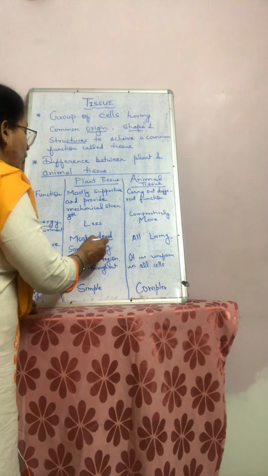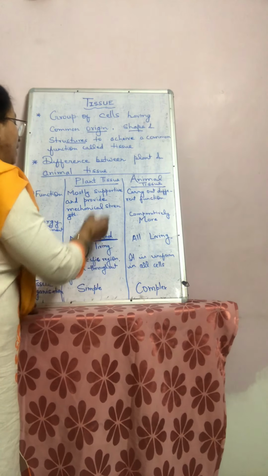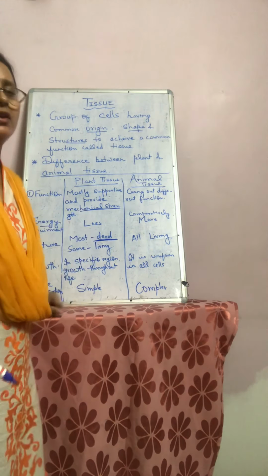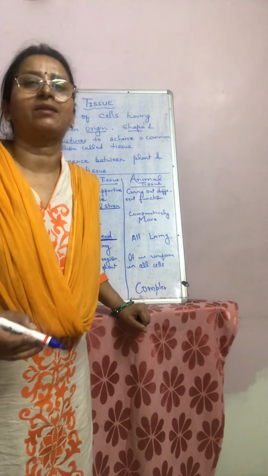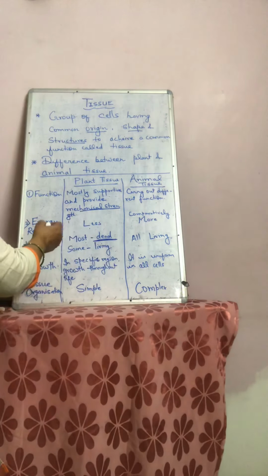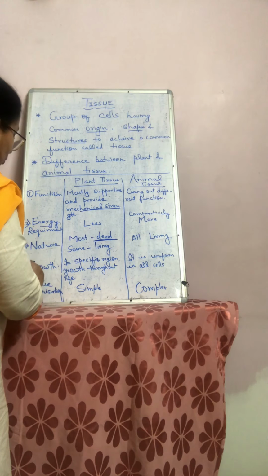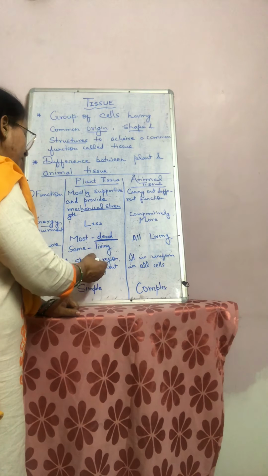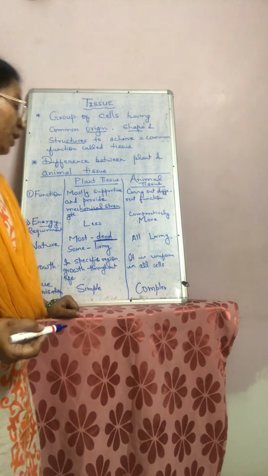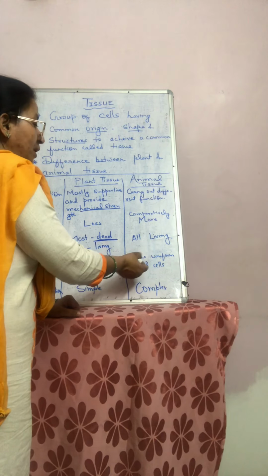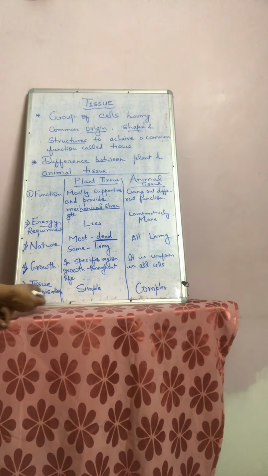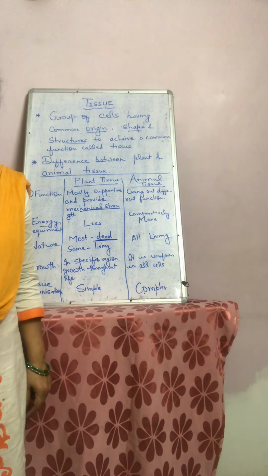Why are most of the tissues dead? Because they have to provide mechanical strength to the plant, as there is no skeletal system there. Now come to growth, the fourth point. In a specific region of the plant body, growth can be shown throughout life. But in animals, it is uniform in all cells. Tissue organization is simple in plants, and in case of animal tissue, it is complex.